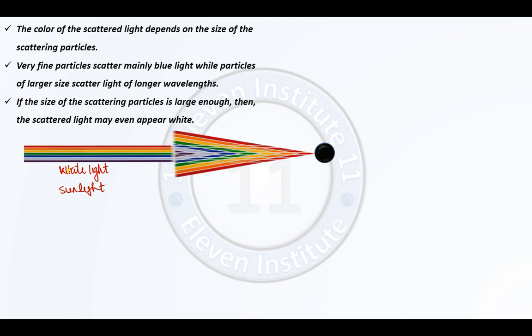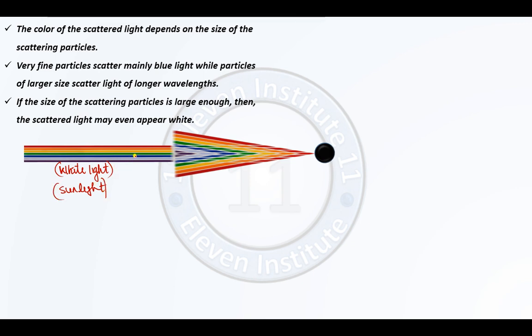Now we very well know that the white light or sunlight is made up of 7 colors. You can observe 7 colors over here: Vibgyor, violet, indigo, blue, green, yellow, orange and red. Right, you can observe those colors over here. So this is white light, combination of 7 colors. But you cannot see these 7 colors now. You can see them as white light only. Why? Because they are not split.